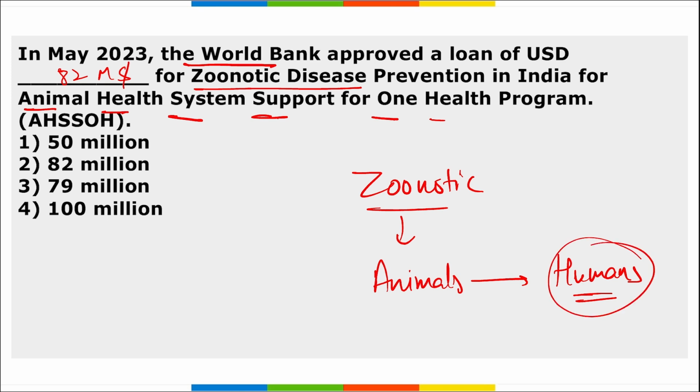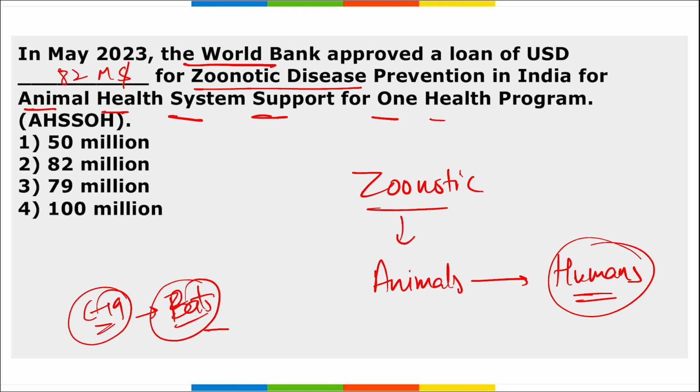It is being debated that COVID-19 can also be one such zoonotic disease, as it was transferred from bats to humans. It is a theory as of now, right? So coming back, for the prevention of zoonotic disease in India, the World Bank approved an $82 million loan.